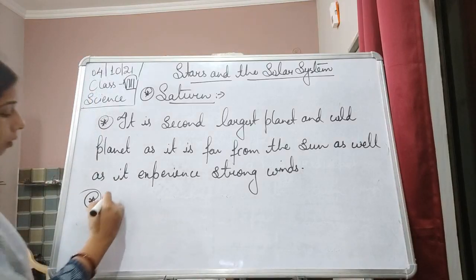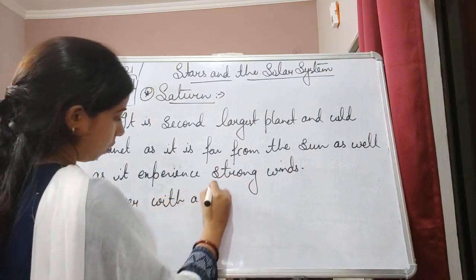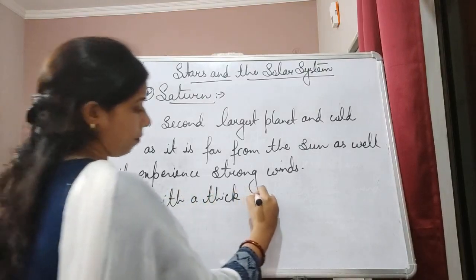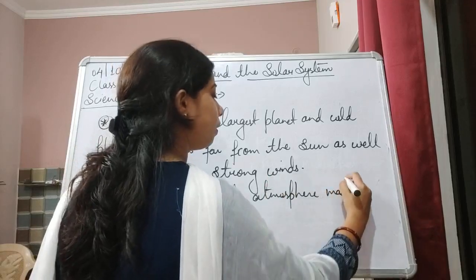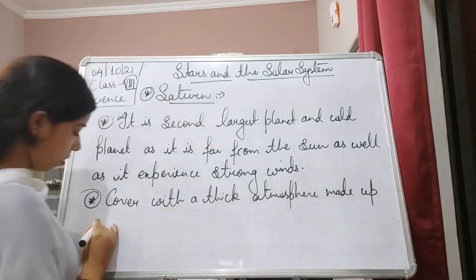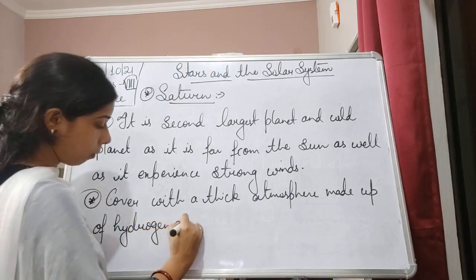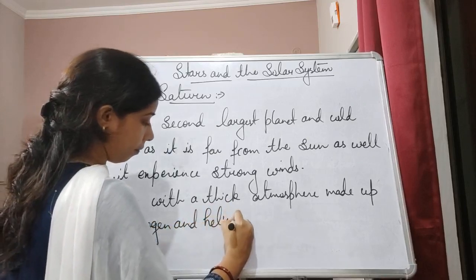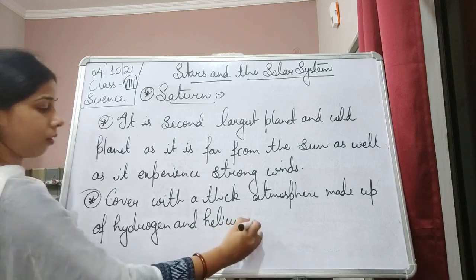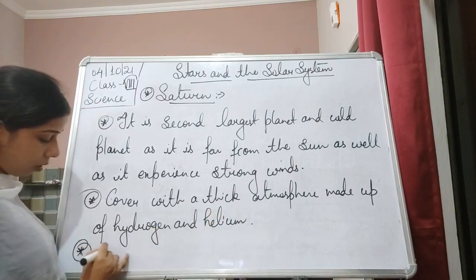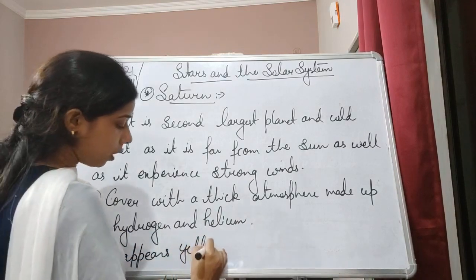So it is covered with a thick atmosphere made up of hydrogen and helium, and it appears yellowish in color.